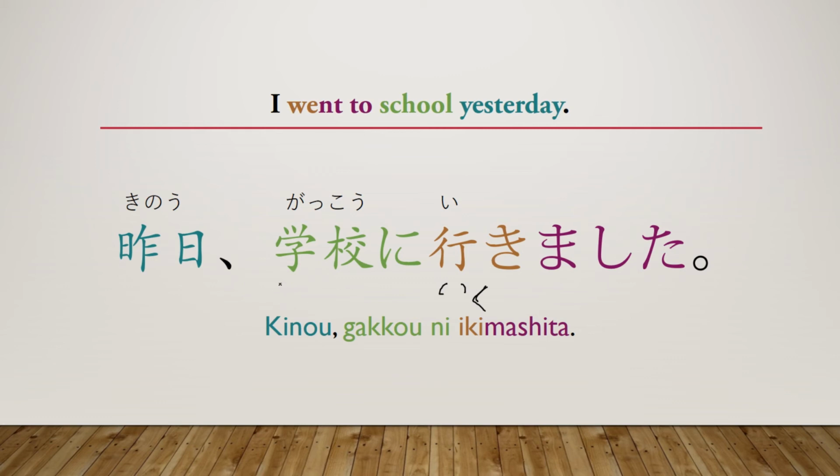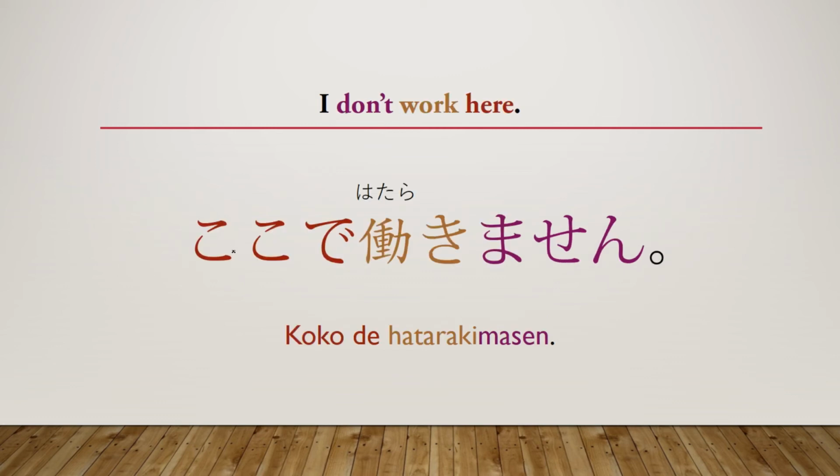Then we have gakko here, which just means school, and then kino, which is yesterday. Which, if you remember the last lesson, I talked about that if the time is relative to the current time right now, you don't need to add the ni particle. Yesterday is relative to today, as yesterday is always changing, so we don't need to add ni after it. Okay, let's go ahead and move on to the next example.